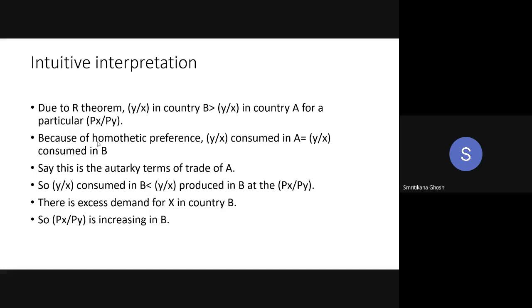And the second bullet is saying there is no demand difference as well because of that homothetic preference. So demand is not the reason behind your trade. Consumption is same in both the countries. Any other issue? Want to ask anything?